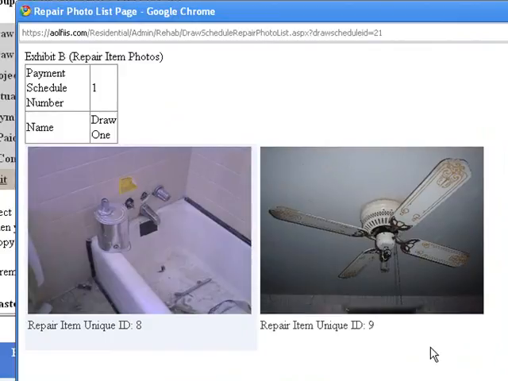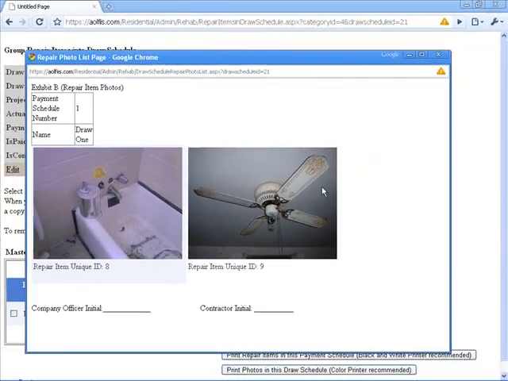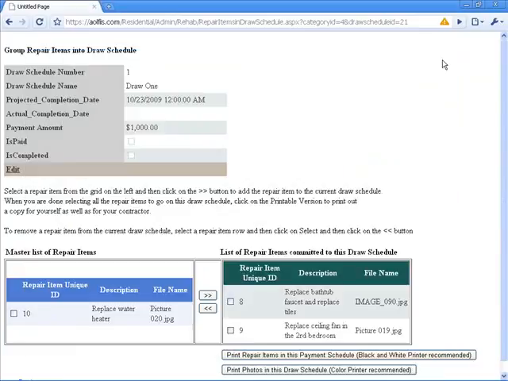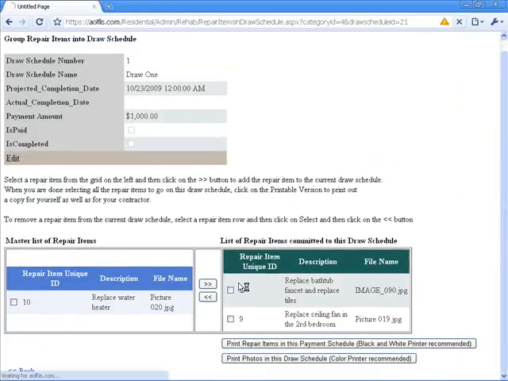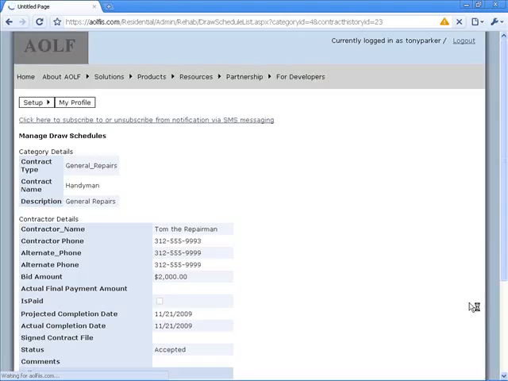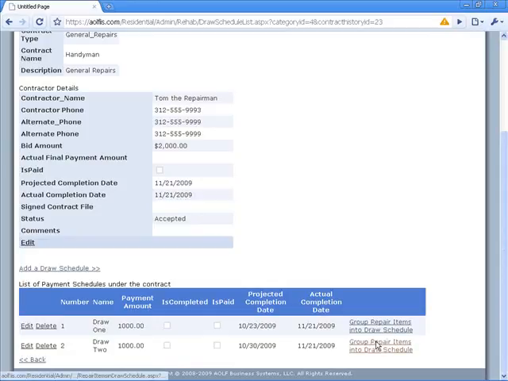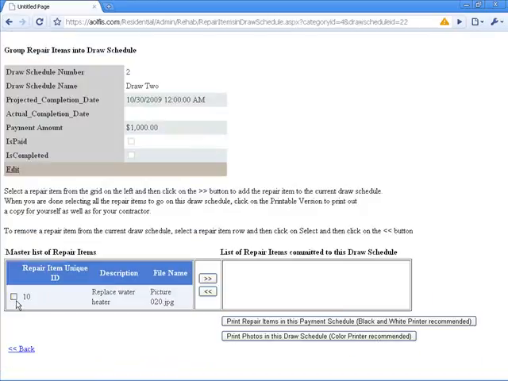The reason why it has two buttons is because this will be printed onto a color inkjet if you so choose. So it eliminates ambiguity. This will serve as a contract. So we'll go to the next one.